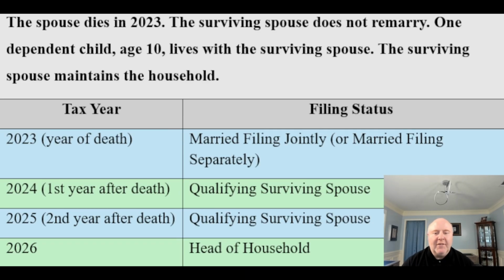So here is our example. We have a spouse that dies in 2023. The surviving spouse does not remarry. One dependent child, age 10, lives with the surviving spouse. The surviving spouse maintains the household. All right, we meet the requirements here.